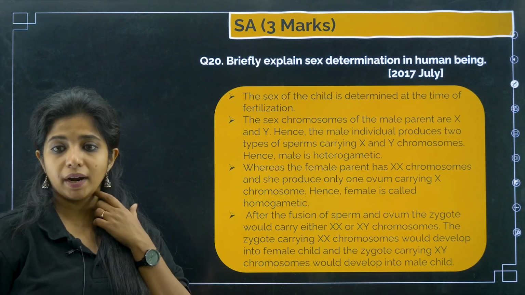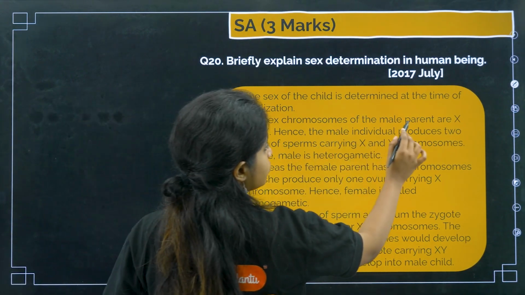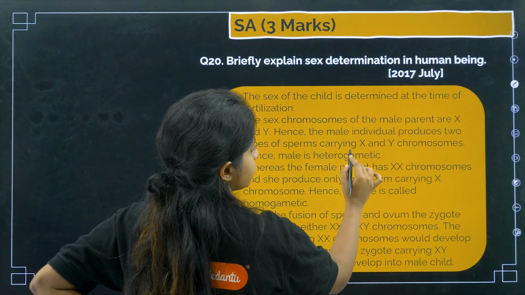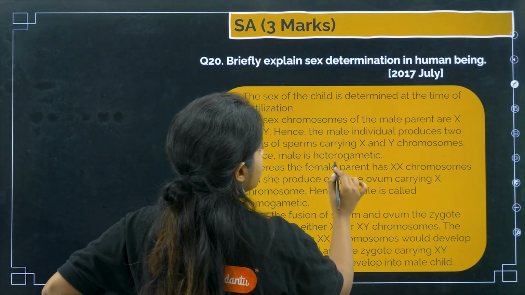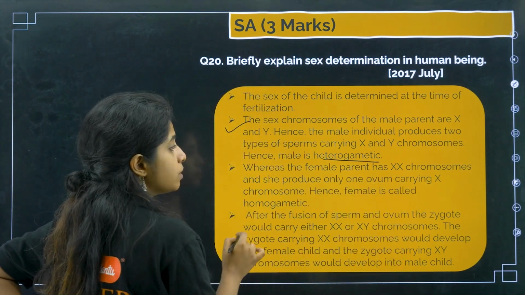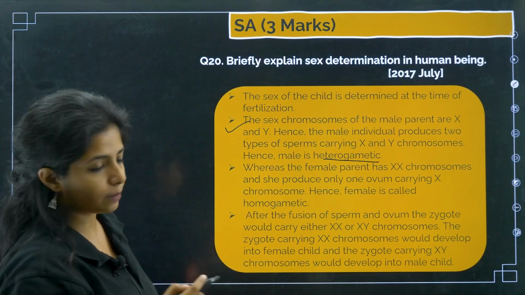The sex of the child is determined at the time of fertilization. You can write that the sex chromosomes of the male parent are X and Y. Hence, the male individual produces 2 types of sperms carrying X and Y chromosome. Hence, male is heterogametic. Okay, write this. Whereas the female parent has XX chromosomes and she produces only 1 type of ovum carrying X chromosome. Hence, female is homogametic.